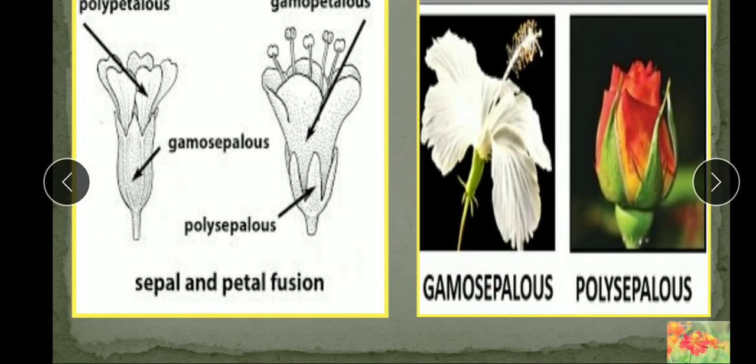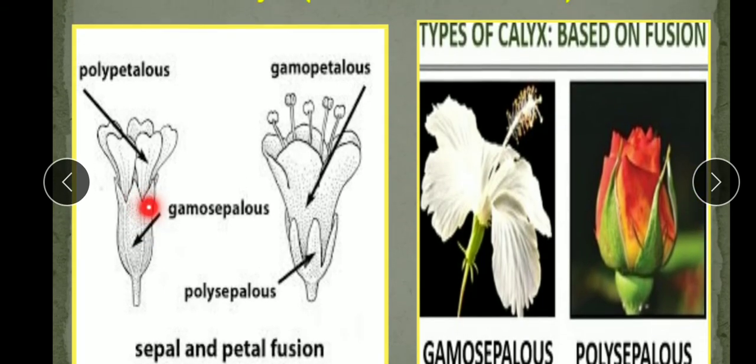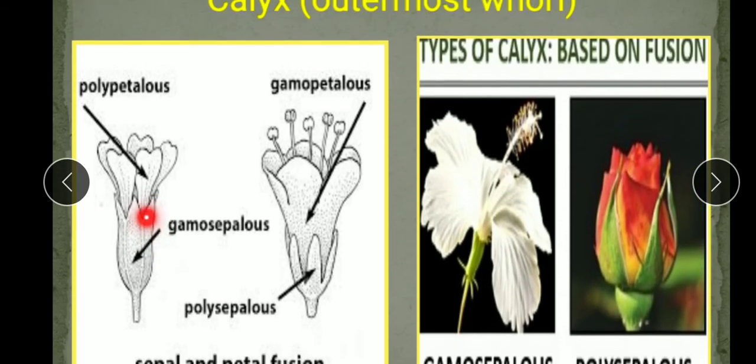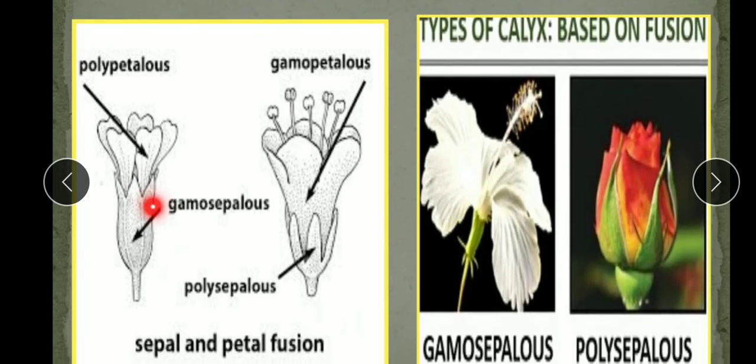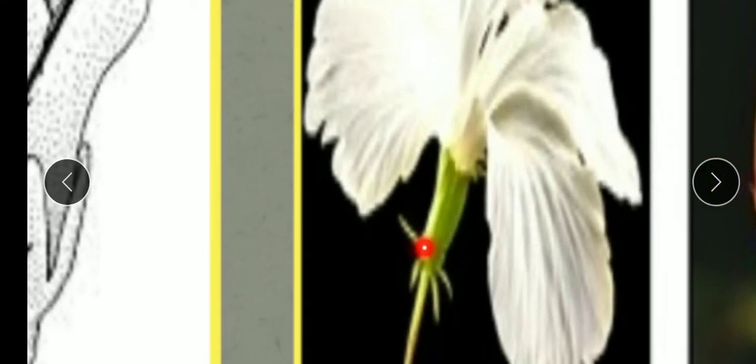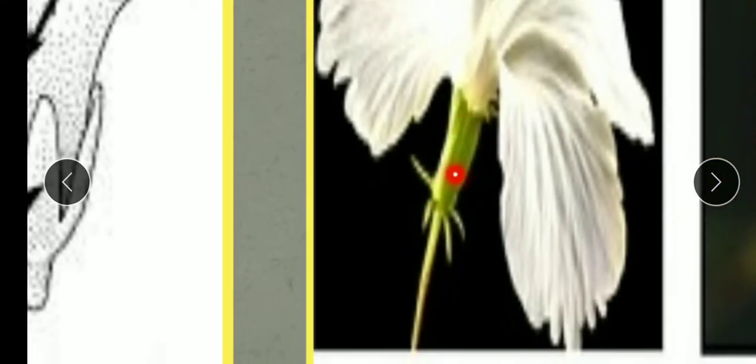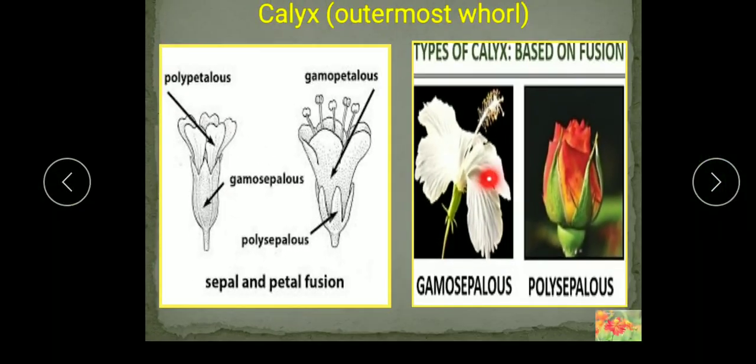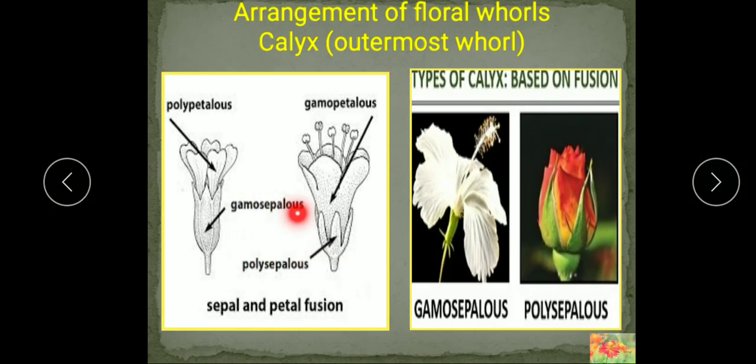Now another condition is there when the sepals are fused. When the sepals are fused, they form a cup-like structure. You can see it forms a cup-like structure, and this condition is known as gamosepalous, as it is found in the China rose flower. When you see the China rose flower, you will see that cup shape of the calyx, where all the sepals are united, and this condition is known as gamosepalous. So understood, children? Polysepalous and gamosepalous.